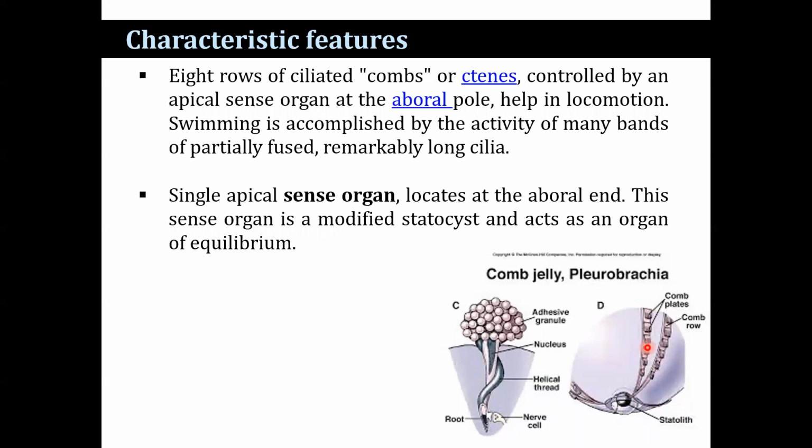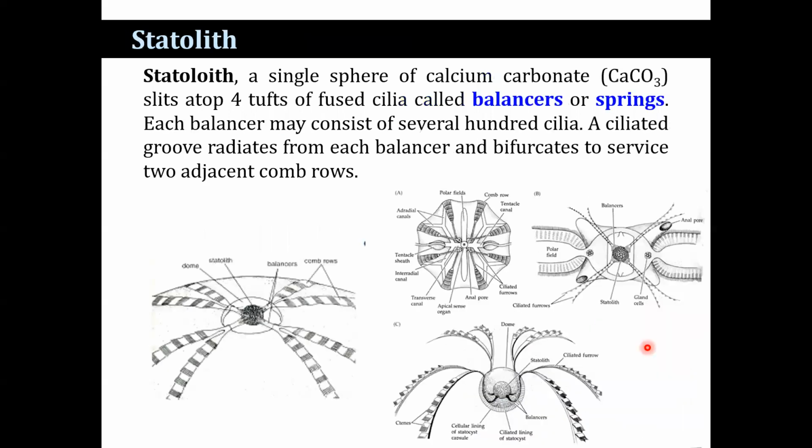Swimming is accomplished by the activity of many bands of partially fused, remarkably long cilia. A single apical sense organ is located at the aboral end. The sense organ is a modified statocyst and acts as an organ of equilibrium.